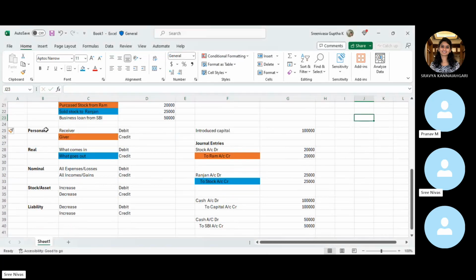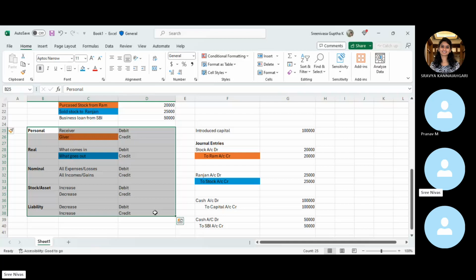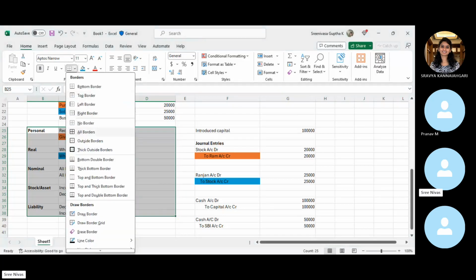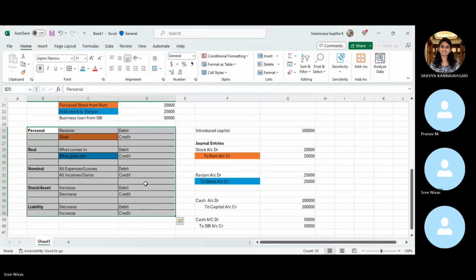Remember this. This is the most important, and it is going to help you a lot if you understand it, throughout your accounting career or any finance related career.